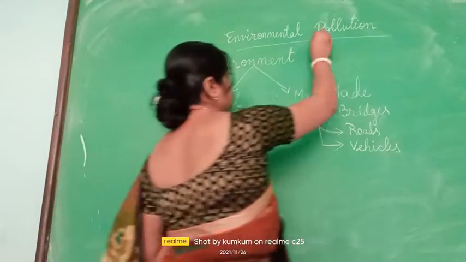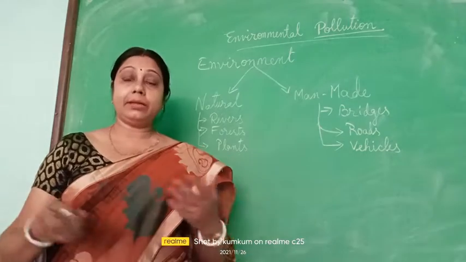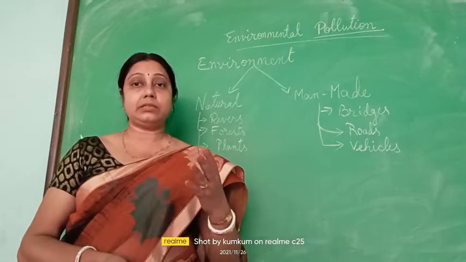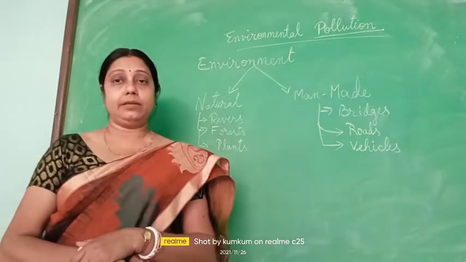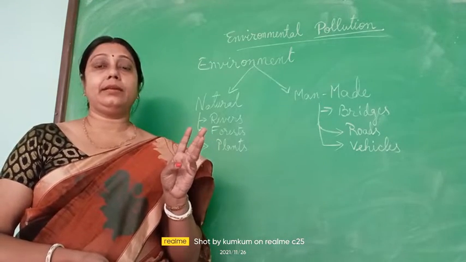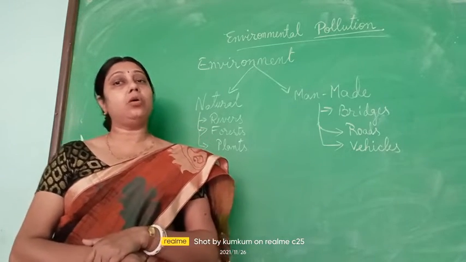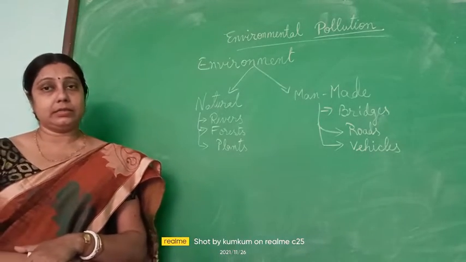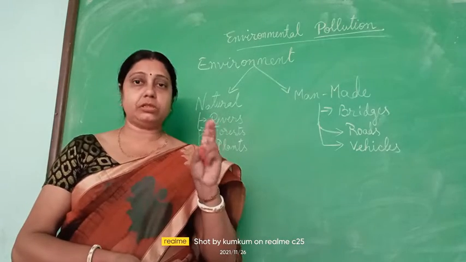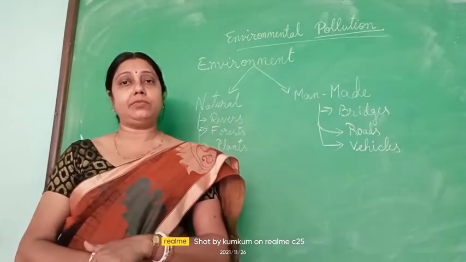That means this world, the pollution created by human beings, the man-made creation, how they are polluting. There are various types of essential components in our environment like air, water, then soil, then noise, it will become the sound. These are all polluted by us in various ways. So what are these pollutions? Sound pollution, air pollution, water pollution, soil pollution. So these are all related with nature.